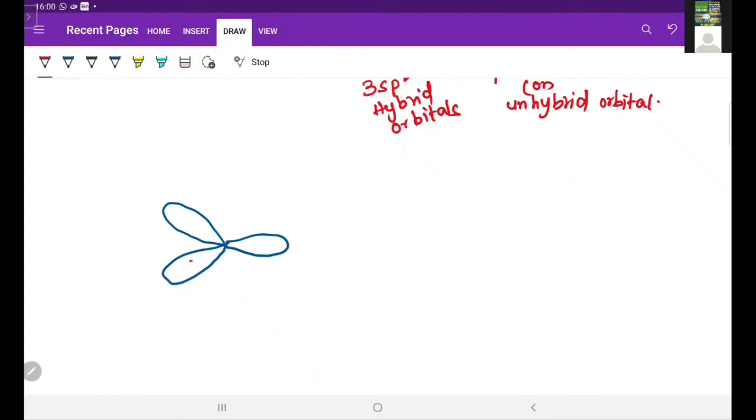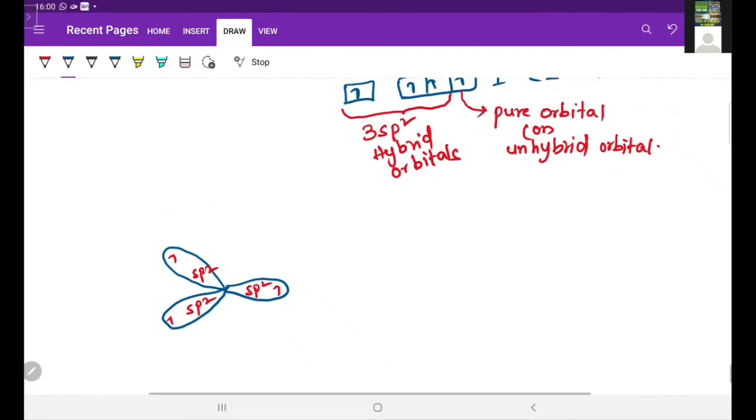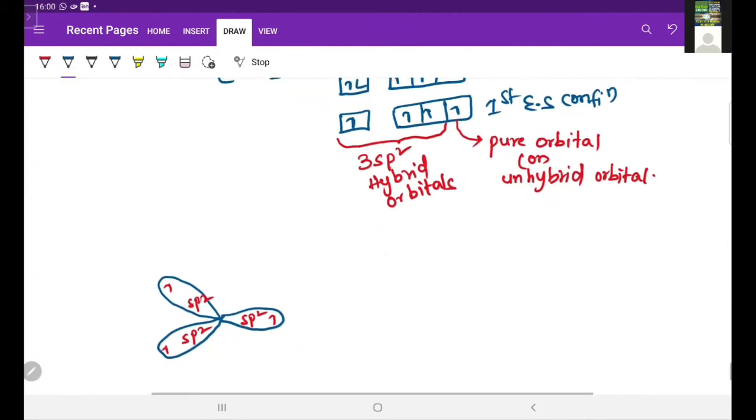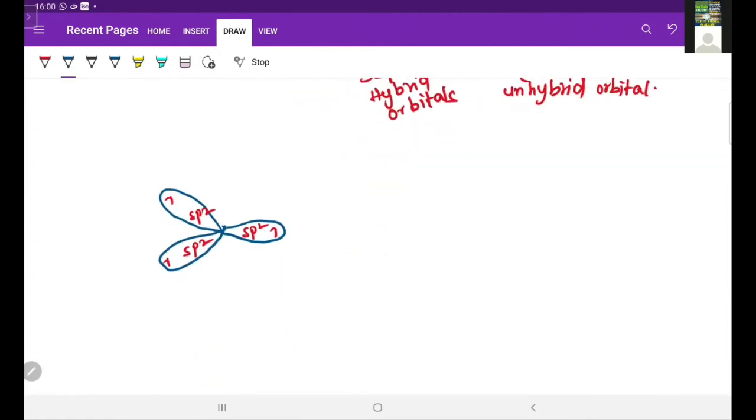So this is sp2, sp2, sp2, each having 1 electron. As well as here the carbon also has one unhybridized orbital. That unhybridized orbital is a p orbital. The p orbital shape is dumbbell shape, we know. So this is the p orbital. Okay, this is about the first carbon.